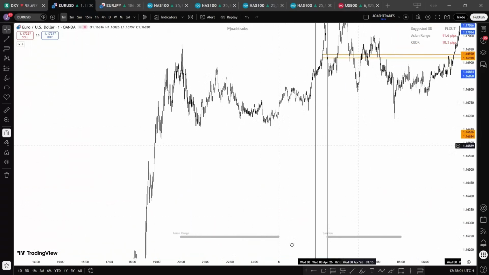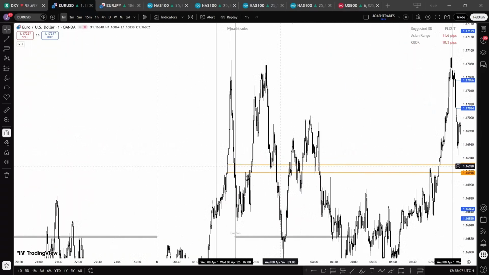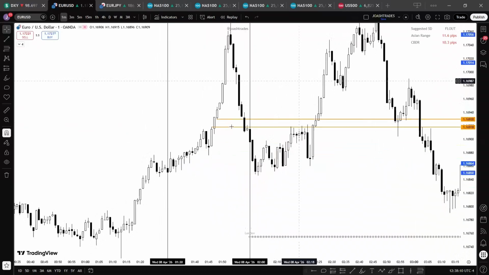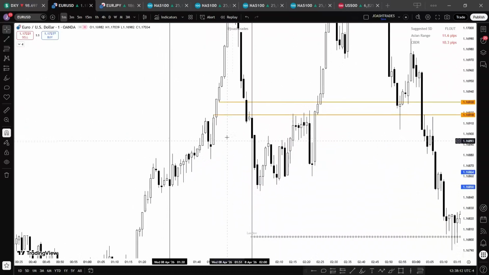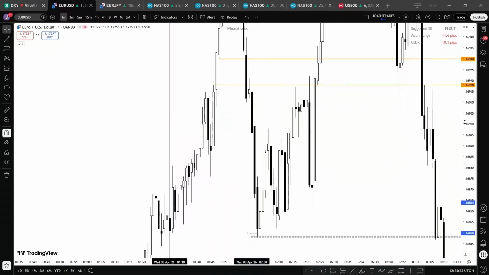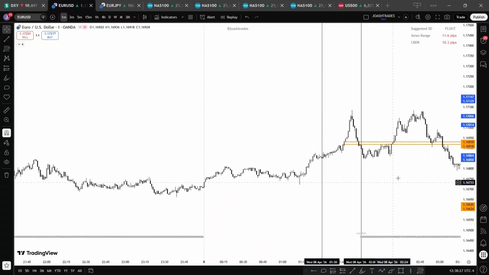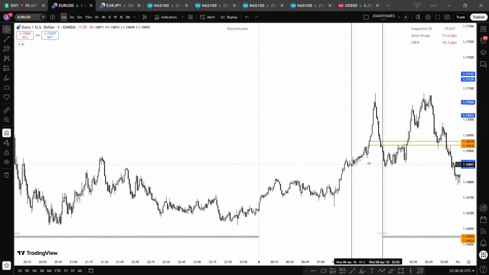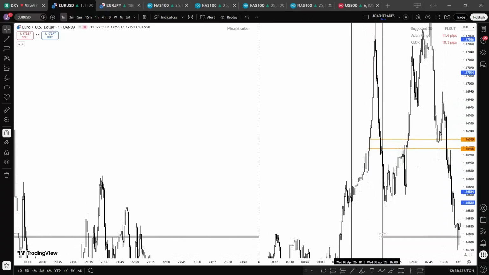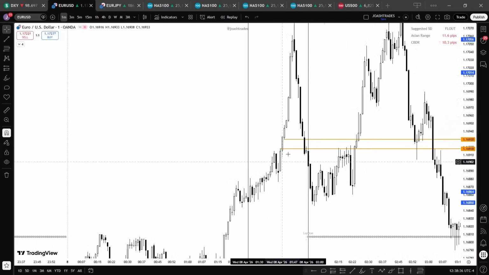Let's look at another example here. This is Wednesday. If you look closely, you would see that we have multiple fair value gaps here. We have this one and this one, but I did not consider these fair value gaps. Why? Because they're not more than a pip. They are insignificant. The reason why it's looking large is because I expanded the chart. If I bring it to the normal size, you see how very small. This is a 1 minute chart, guys. This is the 1 minute time frame. So this fair value gap is quite insignificant because of how small it is.